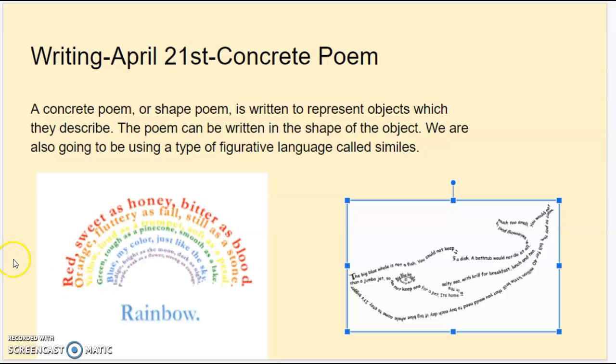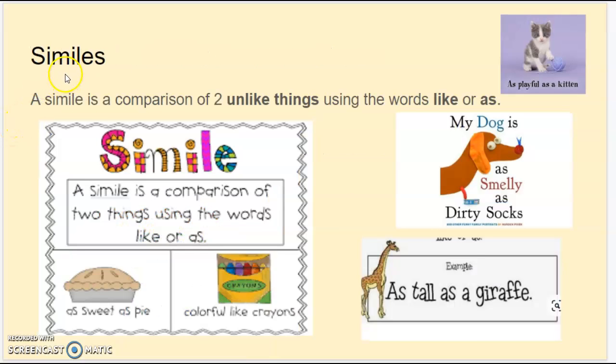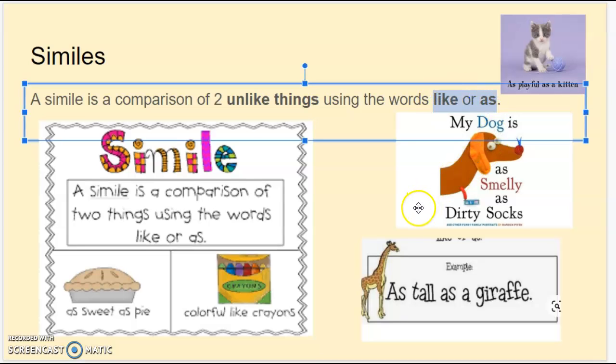Now, your words to describe a shape can be just different words and phrases, or they can tell a story. Okay? We're going to learn a little bit more, and you're going to see more examples in a few slides. But something that you need to do for this poem is you need to include a simile. So, similes are a comparison, and that's when you compare two unlike things using the words like or as.